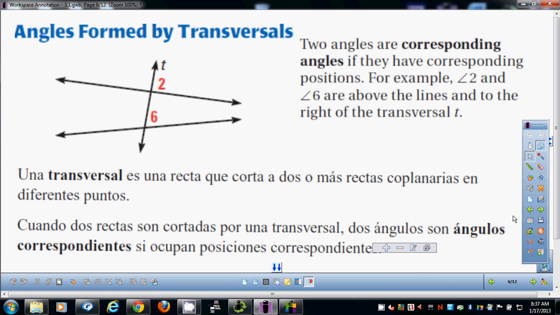All right. Now we're going to get down into the meat of today's lesson. First of all, when you have two lines that are sliced by a common line, that line is called a transversal. That'll be a helpful thing for you to know because you're about to see the word transversal a lot. Transversal will be the line slicing the other two. The next four slides are all talking about different pairs of angles. Okay? On this one, it's these two. The next one, it'll be like these two, and then these two, and then there's all different kinds of angles formed here.